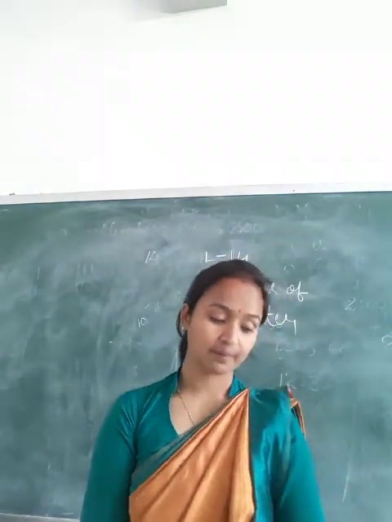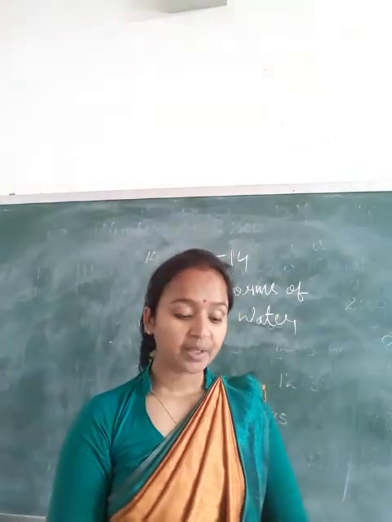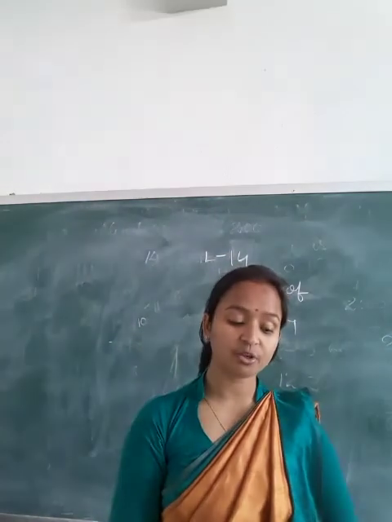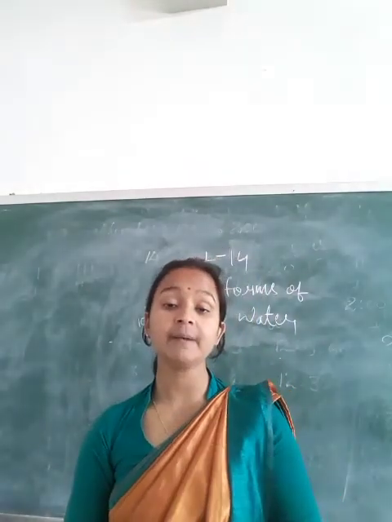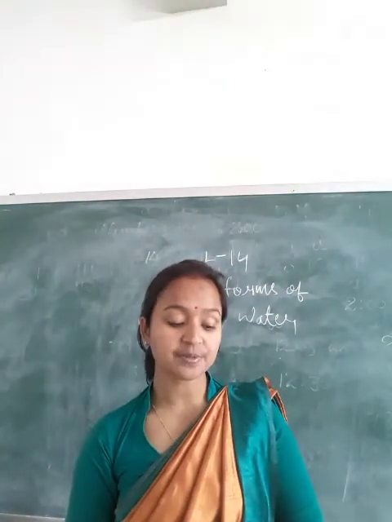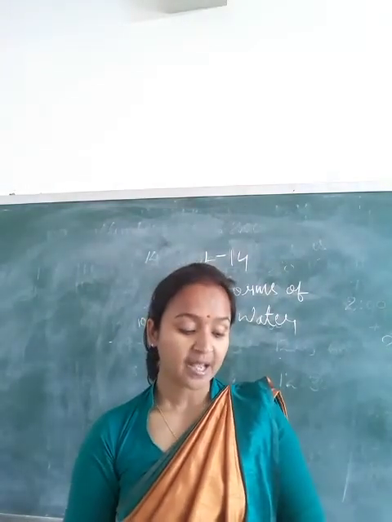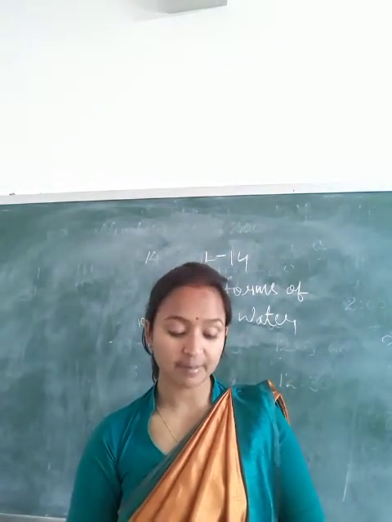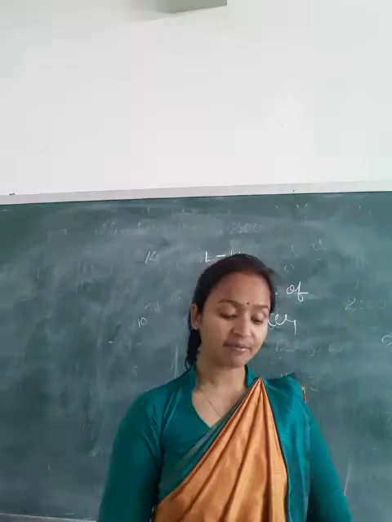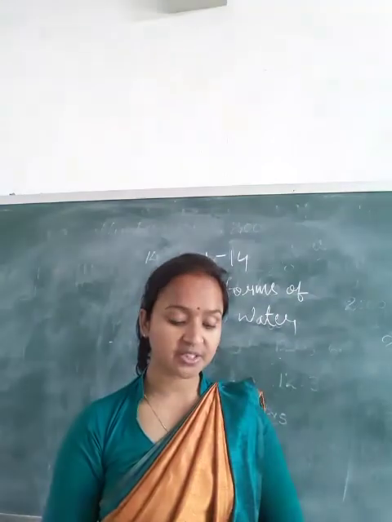What is the water cycle? The heat of the sun changes the water of ponds, lakes, rivers and seas into water vapor, and this water vapor rises up in the air, cools and changes into water drops. These water drops collect together and take the shape of clouds. As more and more water drops collect, the clouds become heavy and big, and now these water drops fall down as rain, and the rainwater again flows back into water bodies such as lakes, rivers, seas, etc.